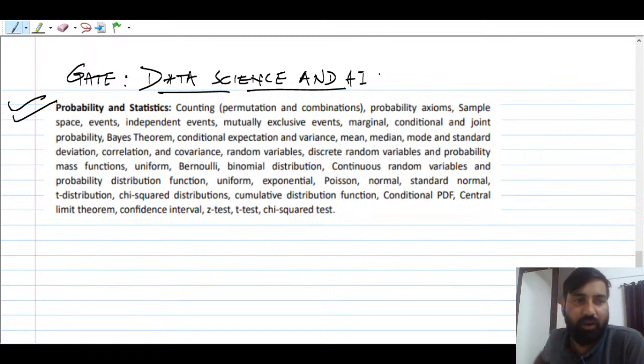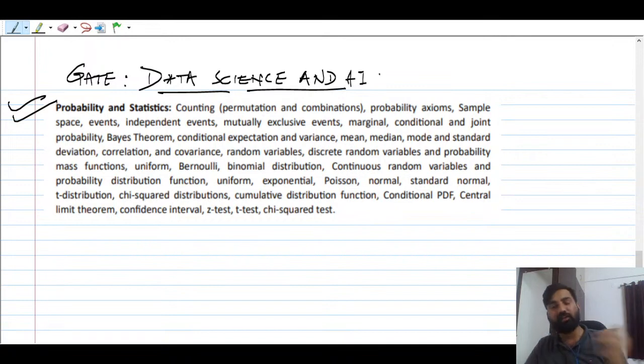Whenever I teach probability and statistics, I start with the counting principle: how to count things, and why we need counting. Counting includes permutations and combinations. Then we'll start with the probability definitions and talk about probability axioms. They have given a direct syllabus, but we need to talk about the meaning of sample space and the meaning of an event, because after all, we will compute the probability of events.